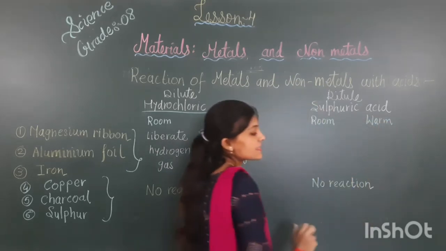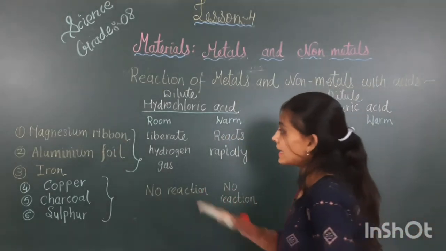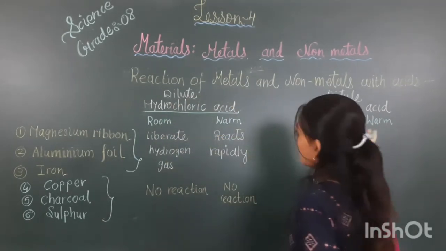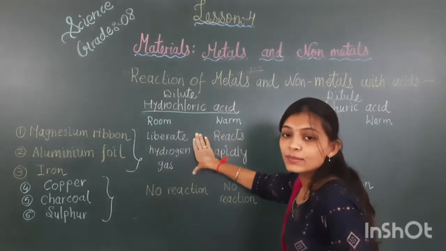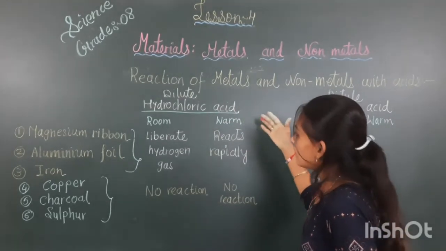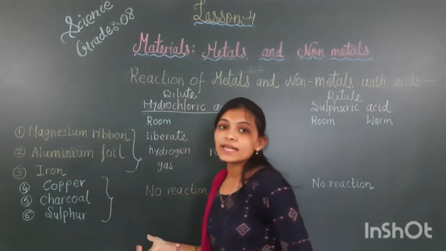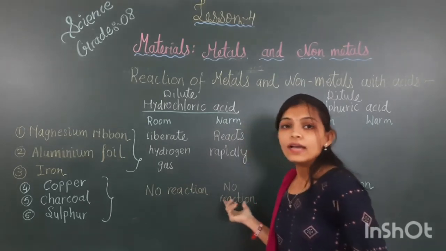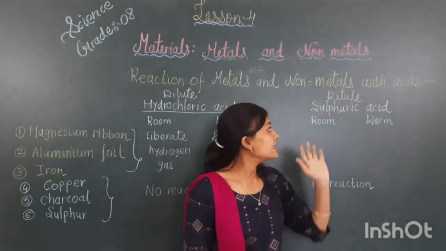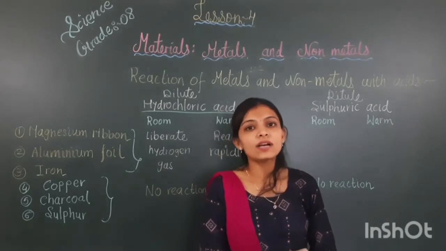So from this table, observing this table, we have one clear point, that is in a metal, when you are adding the hydrochloric acid and sulfuric acid in room temperature, they will liberate hydrogen gas. If the temperature is warm, they will react rapidly. While in non-metals, there is no reaction in room temperature also, in warm temperature also, in the addition of hydrochloric acid and sulfuric acid. So students, here I am going to complete my chapter.